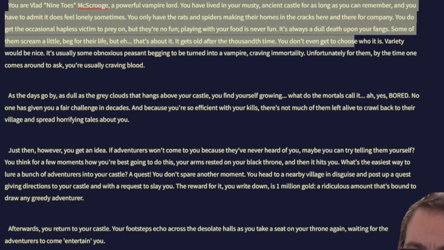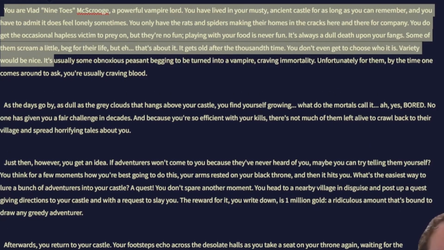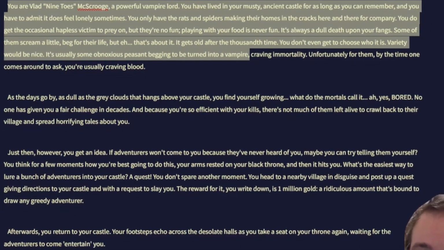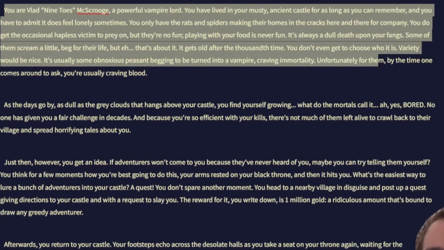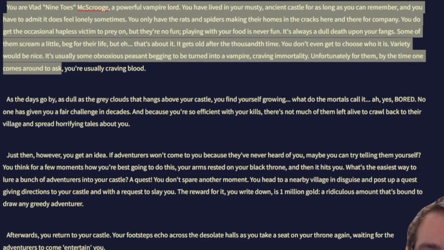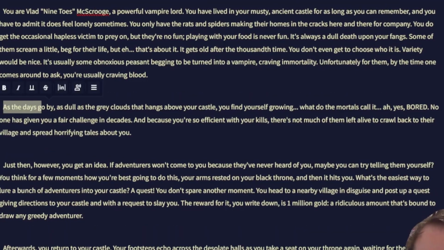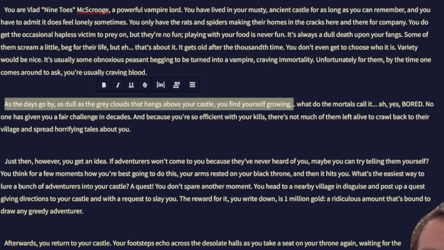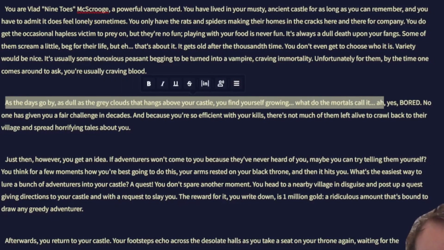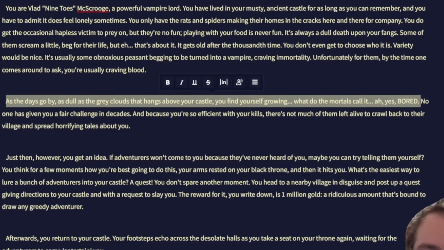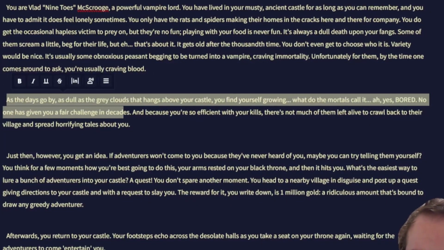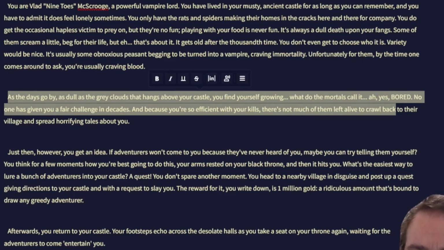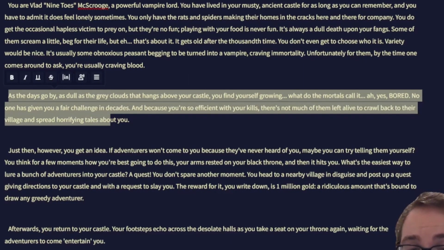You don't even get to choose who it is. Variety would be nice. It's usually some obnoxious peasant begging to be turned into a vampire, craving immortality. Unfortunately for them, by the time one comes around to ask, they're usually craving blood. As the days go by, as dull as the gray clouds that hang above your castle, you find yourself growing. What do the mortals call it? Ah, yes, bored. No one has given you a fair challenge in decades, and because you're so efficient with your kills, there's not much of them left alive to crawl back to their village and spread horrifying tales about you.